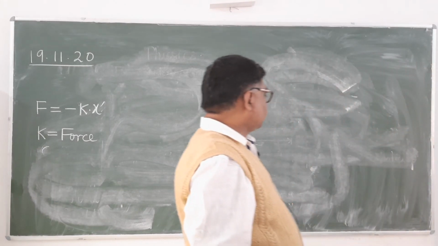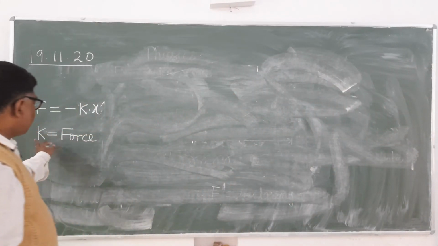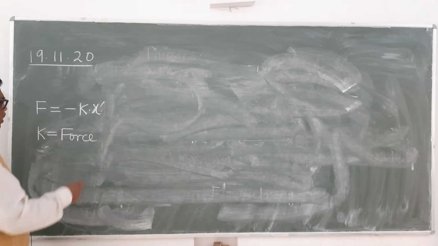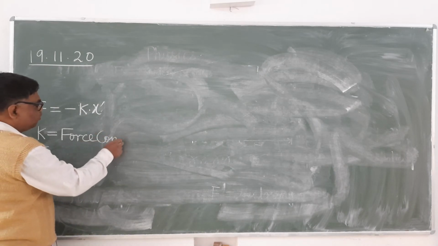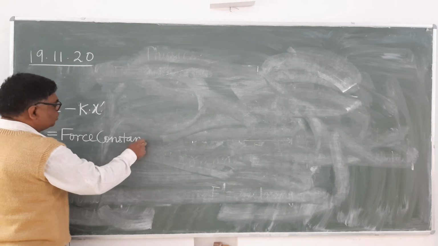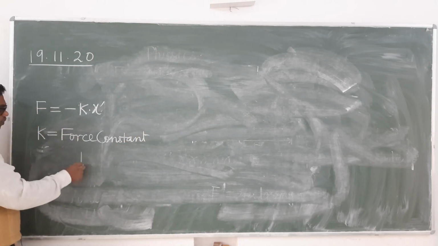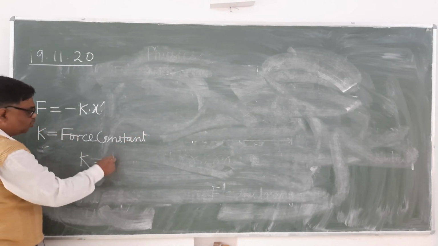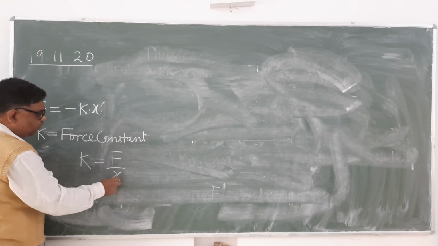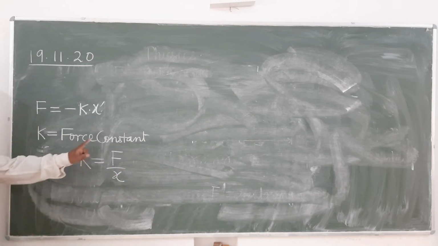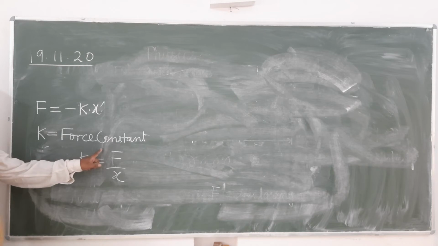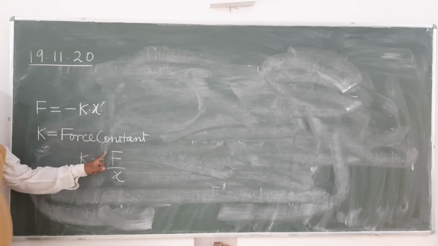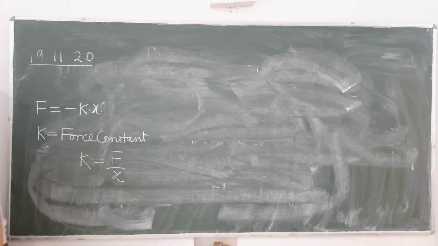Now, how will you determine the value of the force constant of the spring? Define force constant. See here, the force constant of the spring is numerically equal to F upon x. This is the restoring force. Is it clear? In equilibrium, it will be equal to what? It will be equal to the external force.